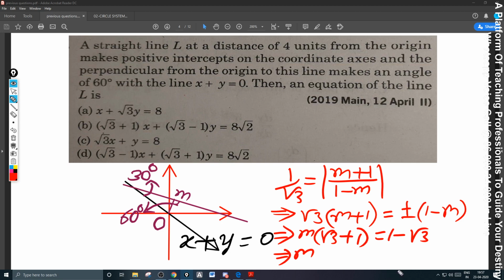Centroid, circumcenter, orthocenter: when we calculate, we get only rational numbers as centers. But in case of incenter, we may get irrational surds. Answer is D.